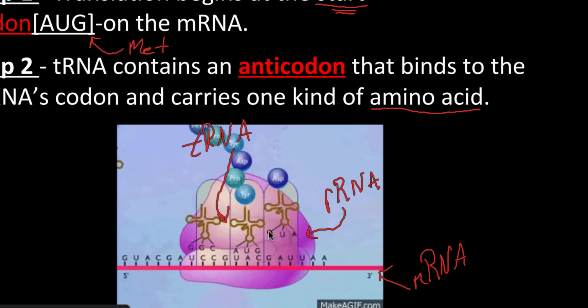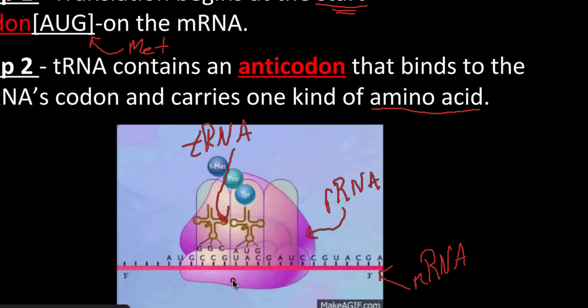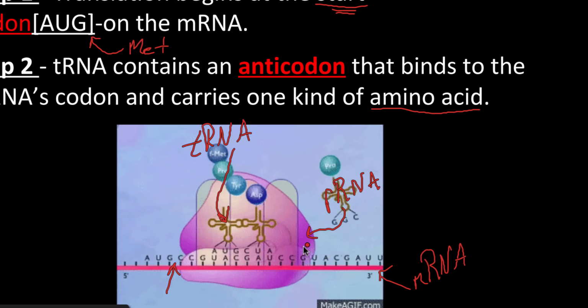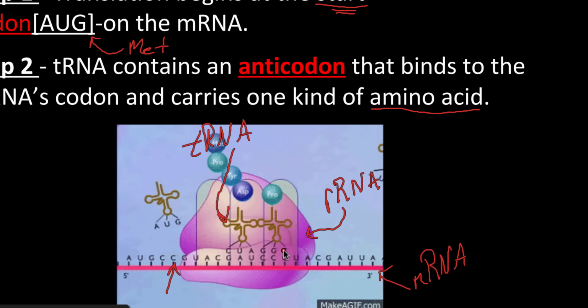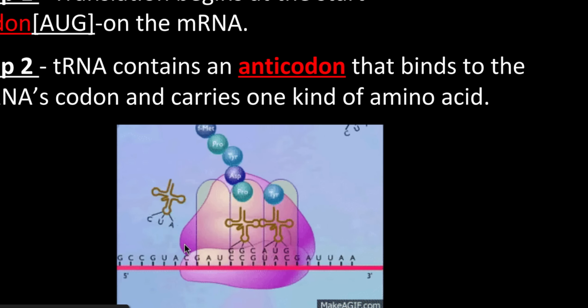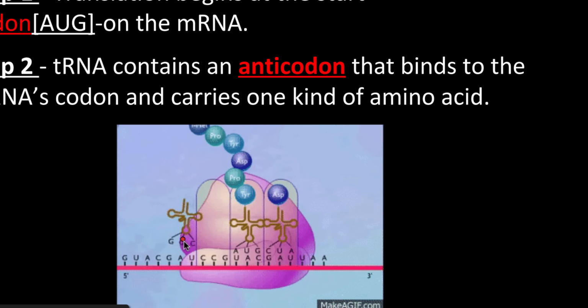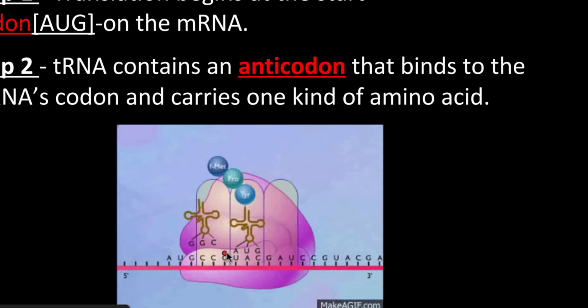So what we're talking about in step 1 is that we have the start codon, this AUG, which you can see right there, that started the process. Then these tRNA molecules will come in. The tRNA molecule has an anticodon, and the mRNA molecule has a codon. So you see them match up right there, codon and anticodon.